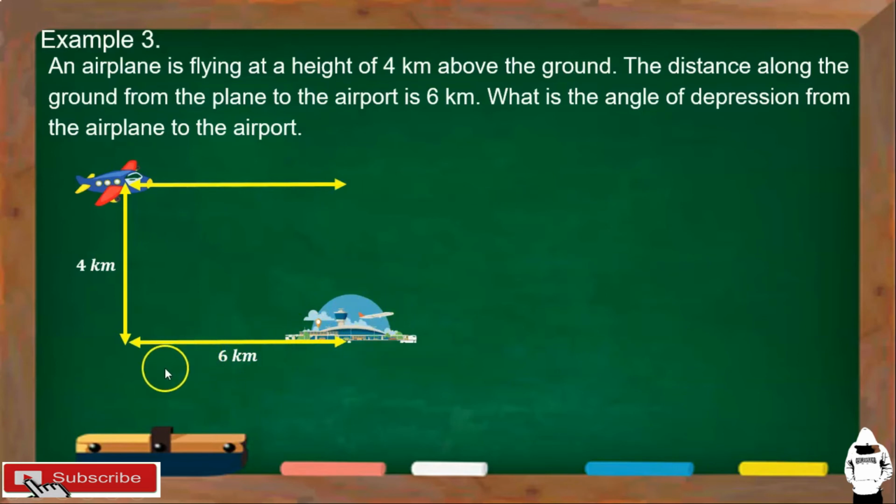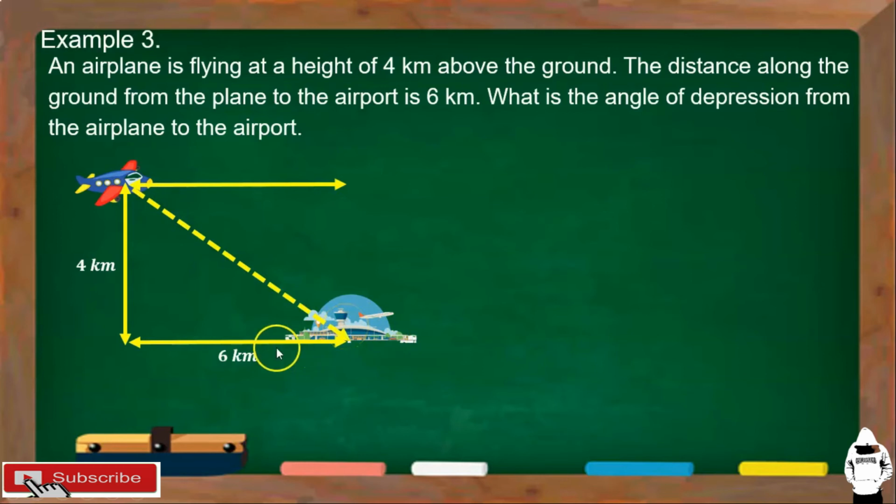Again, distance along the ground from the plane to the airport is 6 kilometers. So, yung line of sight or horizontal line of sight ng plane ay ito. Okay? This is the horizontal line of sight. And then, ito yung line of sight from airplane to the object or to the airport.